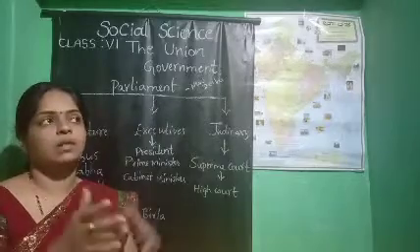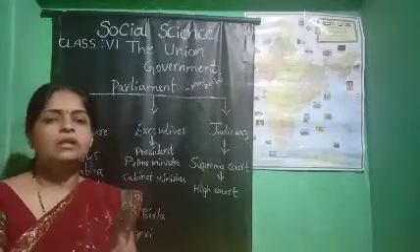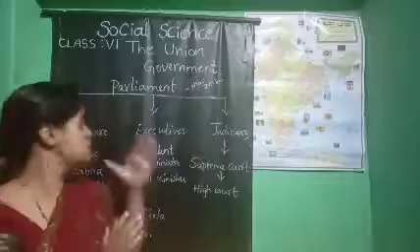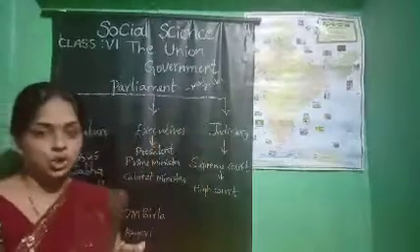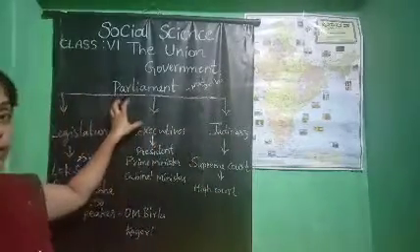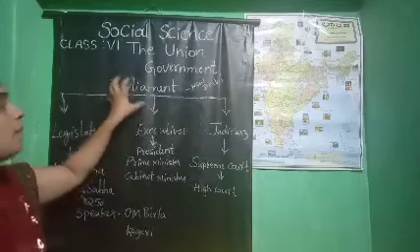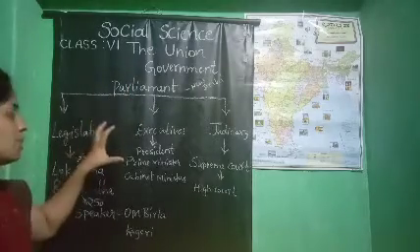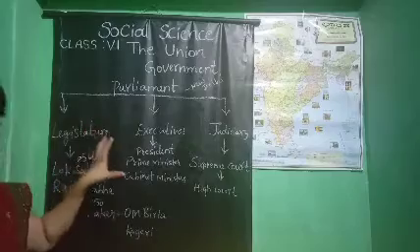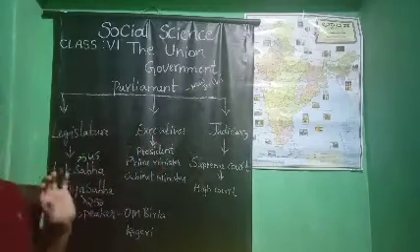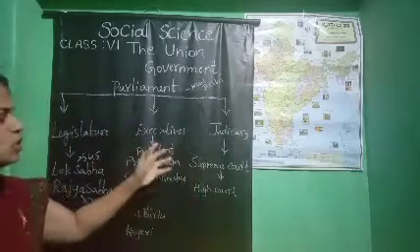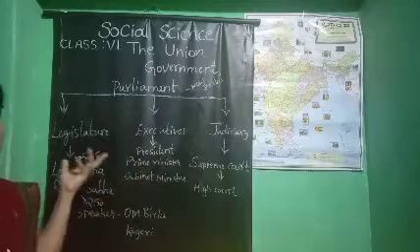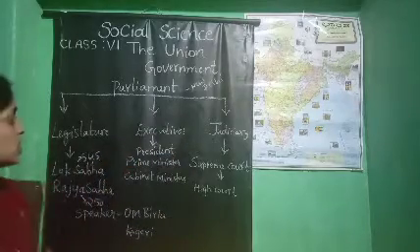Okay, there are mainly three structures: the legislature, the executive and the judiciary. Overall this is what we call parliament. Here the Lok Sabha and Rajya Sabha members are there, and so many executives and so many judiciary. What will the judiciary give? The judiciary will give justice.